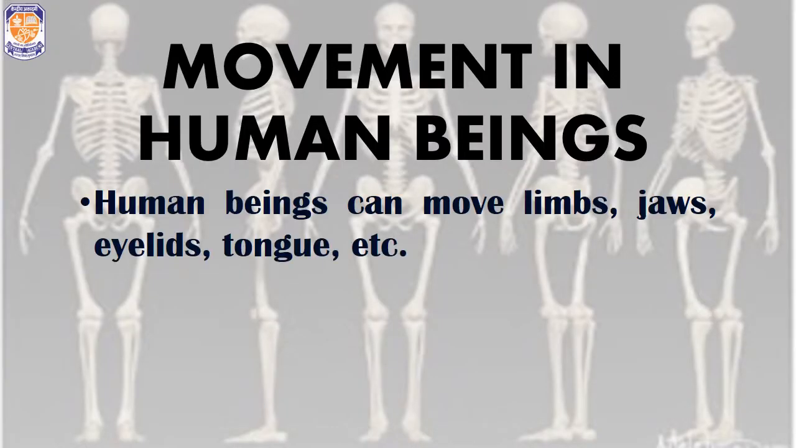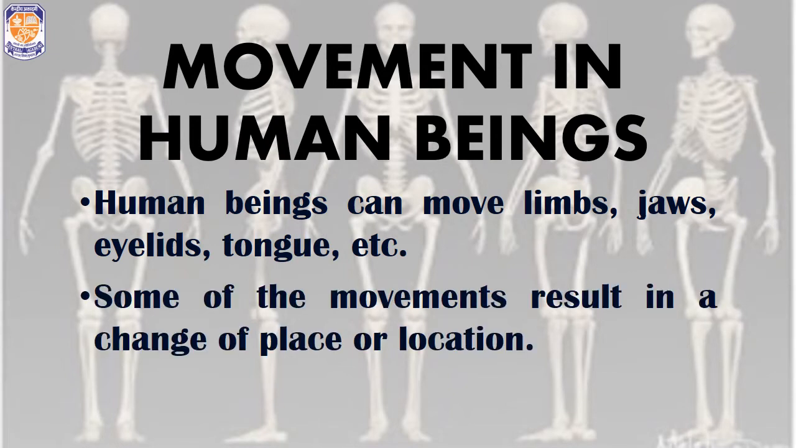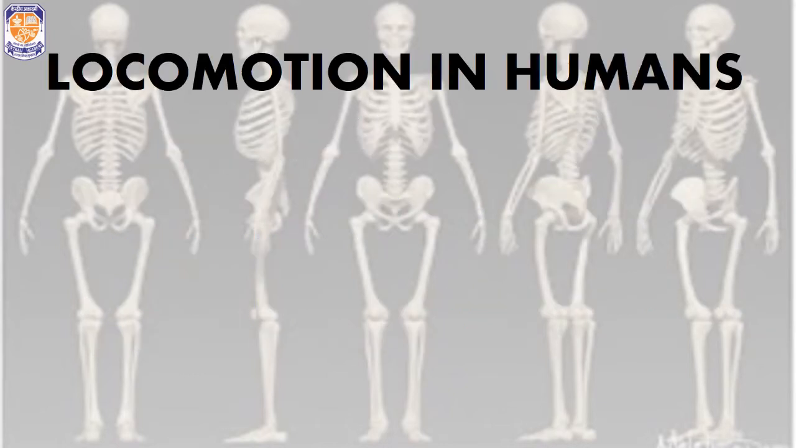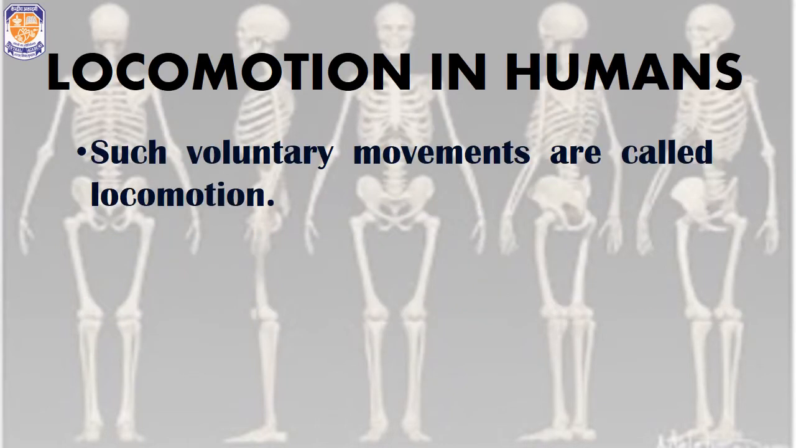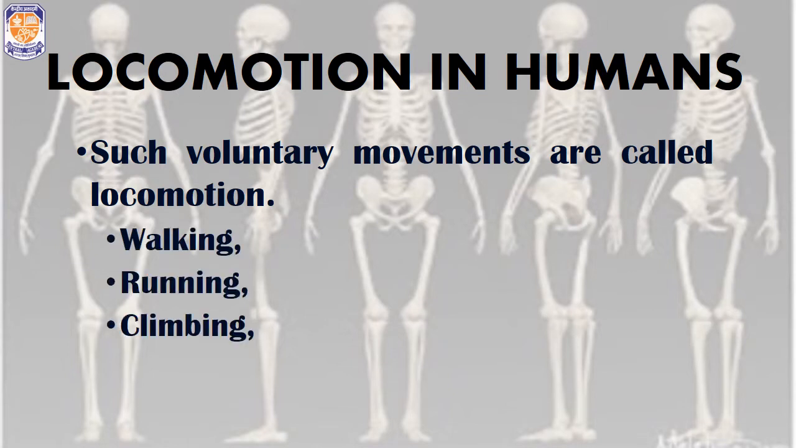Human beings can move various parts of their body, for example their limbs, jaws, eyelids, tongue, etc. Some of the movements also result in a change of our place or location. Such voluntary movements are called as locomotion. Some movements that are responsible for locomotion are walking, running, climbing, swimming, etc.